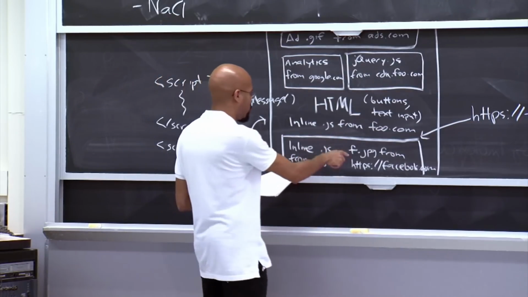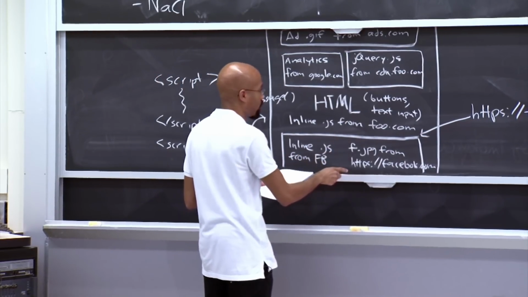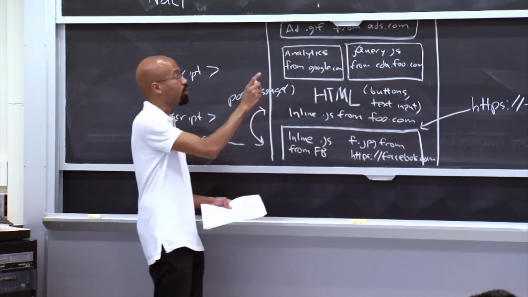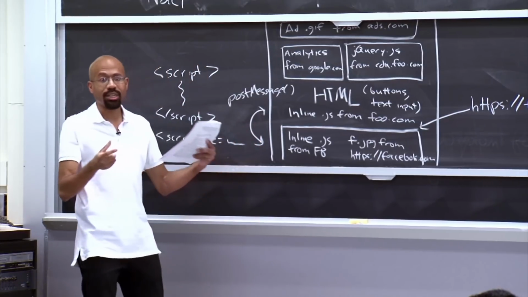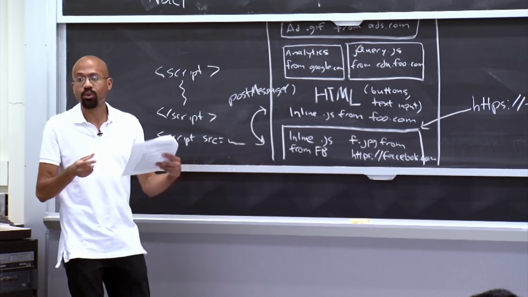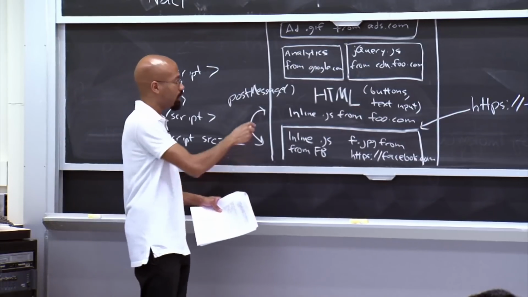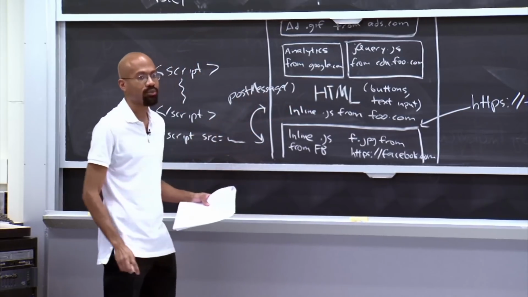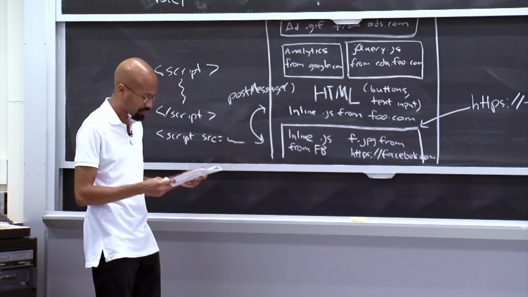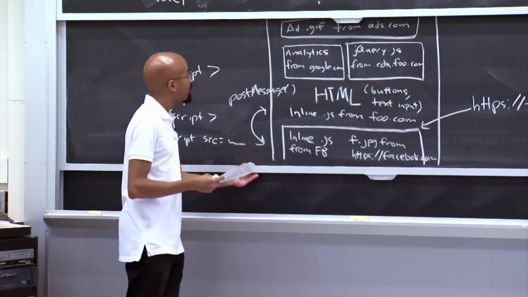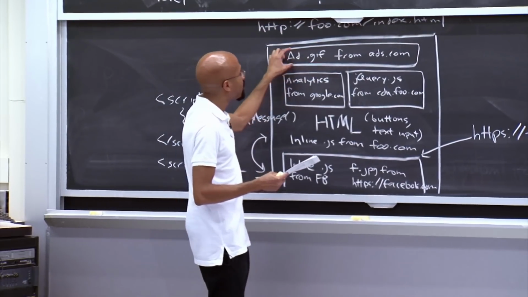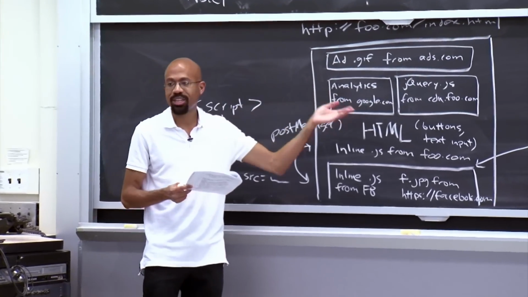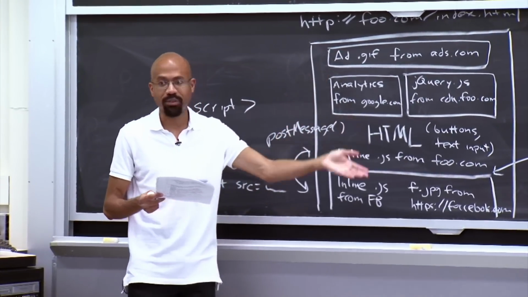So note that the JavaScript code here in the Facebook frame cannot issue an XMLHttpRequest to the foo.com server, right? That's once again because network destinations also have these origins that are associated with them. And so because Facebook.com does not have the same origin as foo.com, it can't asynchronously fetch stuff from it via XMLHttpRequests. And so the last thing we can look at, we can see, okay, we've got an image up here from ads.com. This is rule number 4 over there, so it seems pretty straightforward. This is an image. It has no executable code, so clearly the browser should give it no authority.